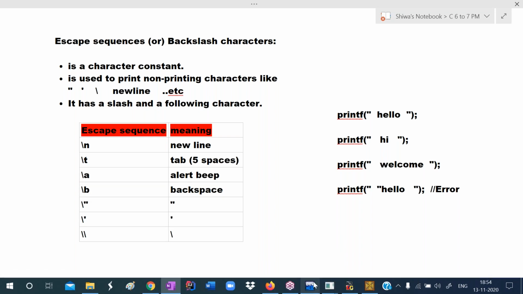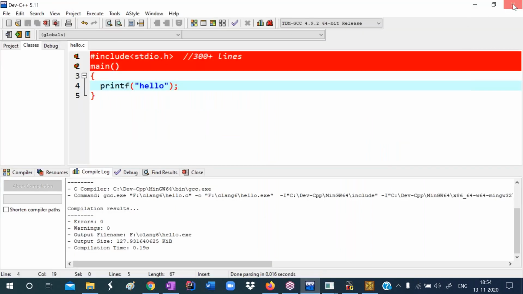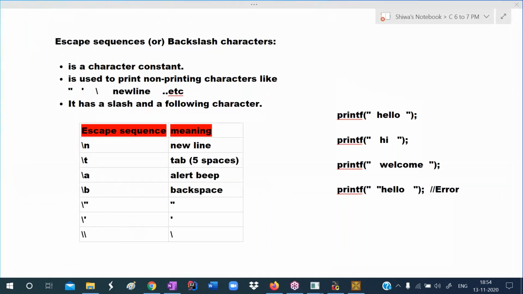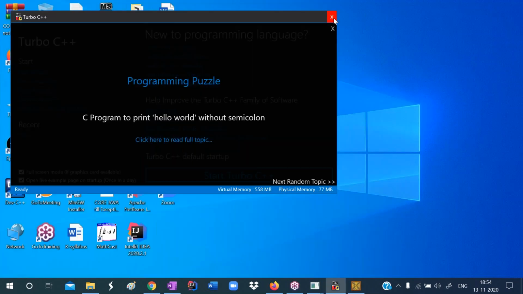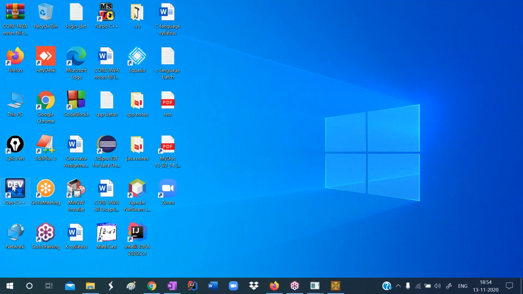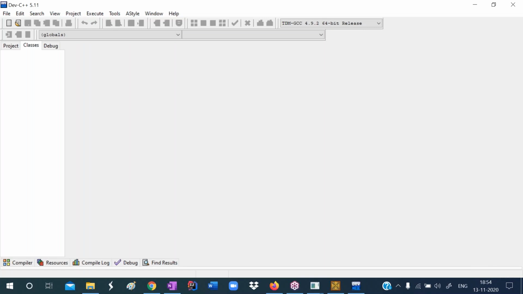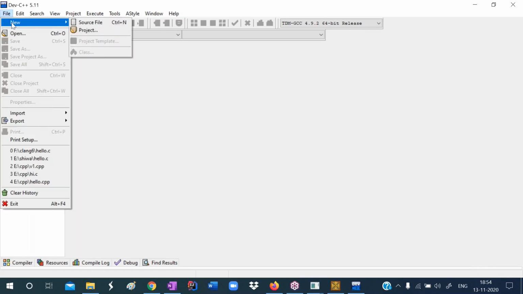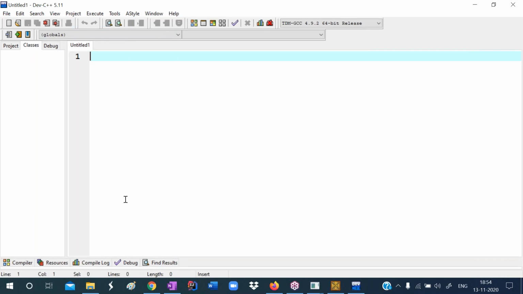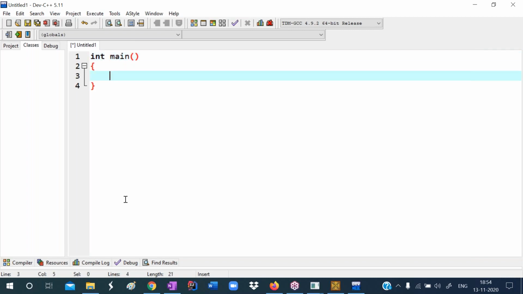Observe here, I'm writing one program. Listen carefully. Install Dev-C++ on your computer. After that, open Dev-C++. Open a new file: go to the File menu, select the New option, select Source File. Here write main, with a starting point and an ending point. What is the return type of main? Int. Even if you don't write it, no problem, but for good practice, write it.